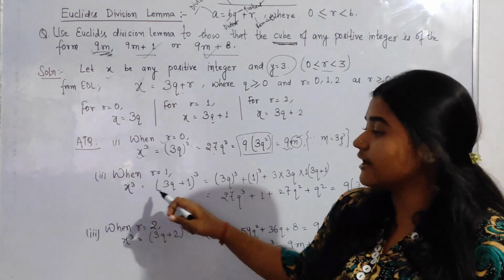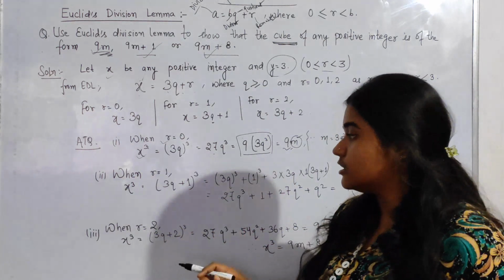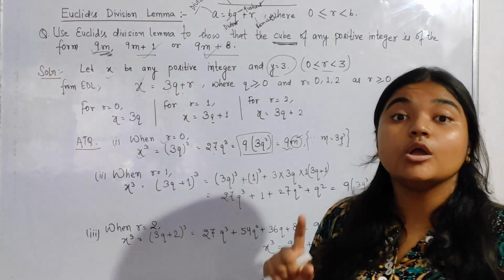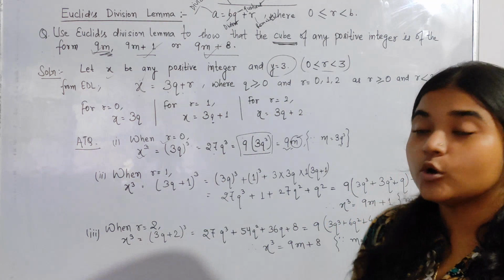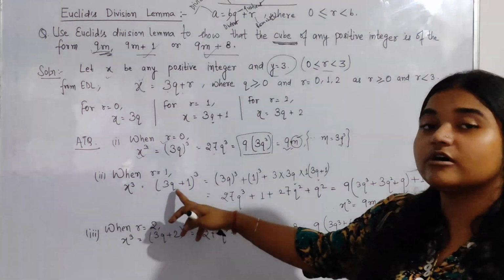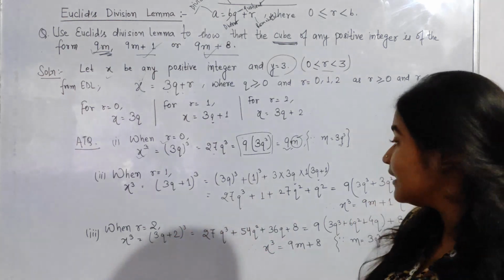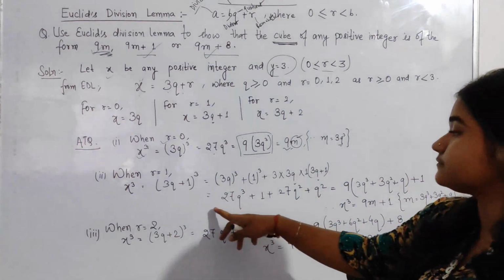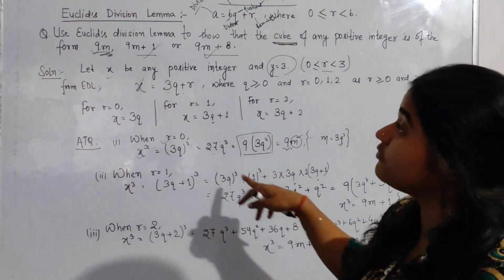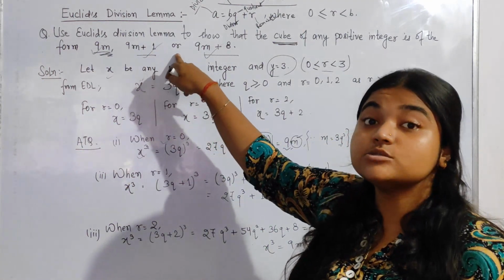Let us check for the second one. In the second one also we have to take the cube on both sides. Here we use the formula a plus b whole cube. Whenever we split the terms in the form of a plus b whole cube, we get this. But we have to make it in the form 9m plus 1.